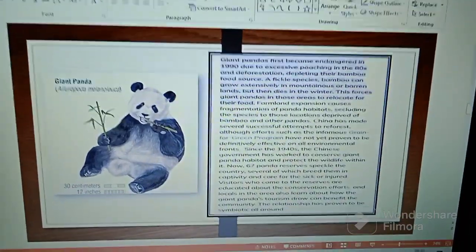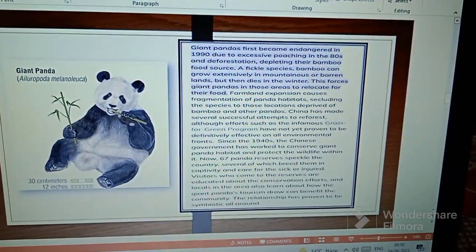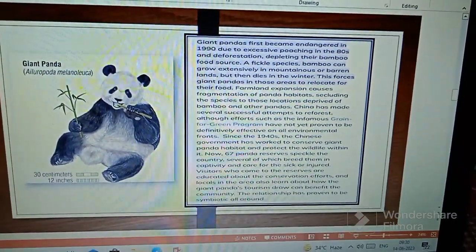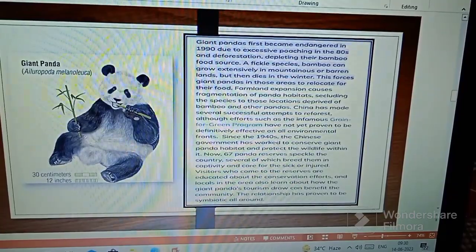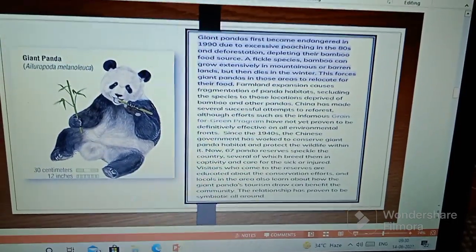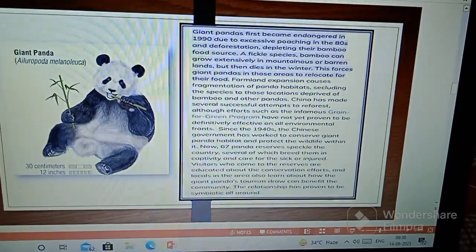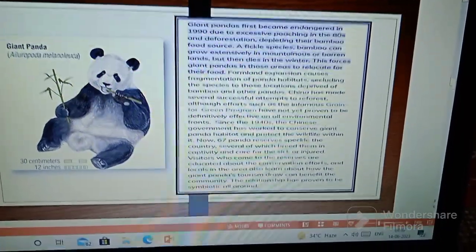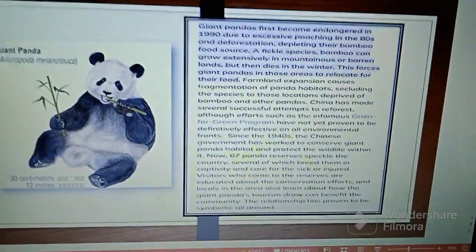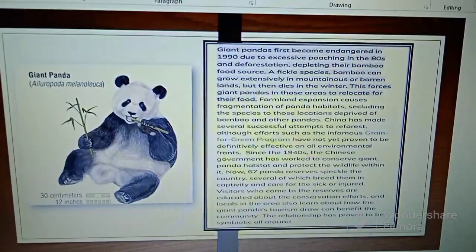Next animal is the giant panda. The giant panda first became endangered in 1990 due to excessive poaching in the 80s and deforestation depleting their bamboo food source. A fickle species, bamboo can grow extensively in mountainous or barren lands but then dies in the winter. This forces giant pandas in those areas to relocate for their food. And also I added some points. You can see this, and you can also write this point in your projects, which is very helpful.